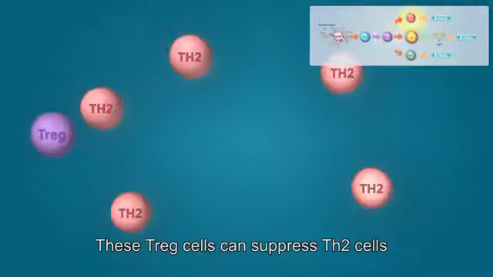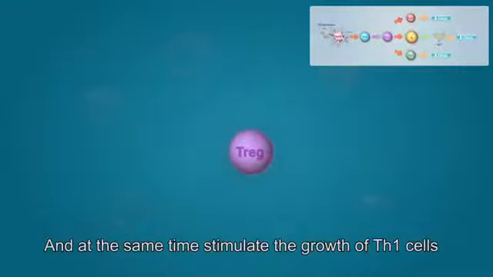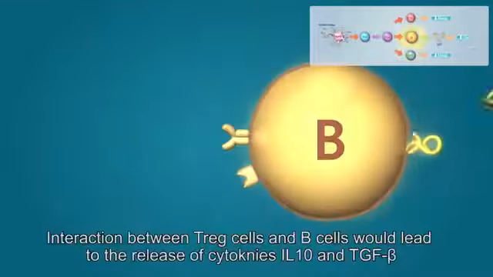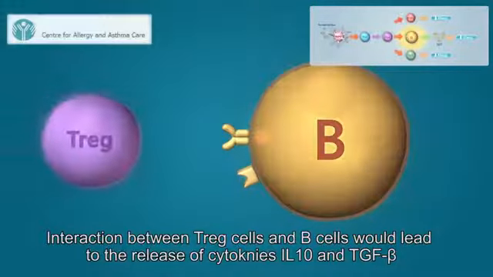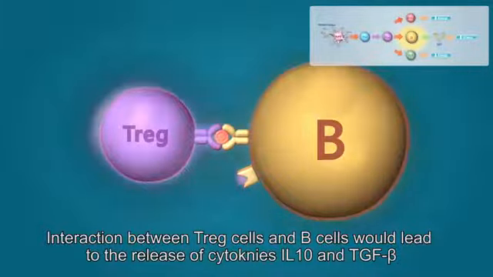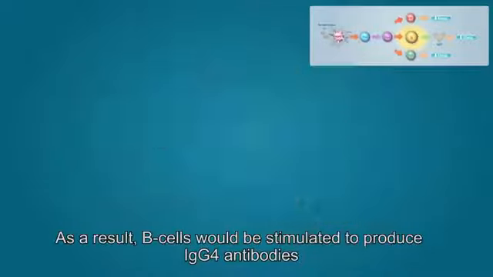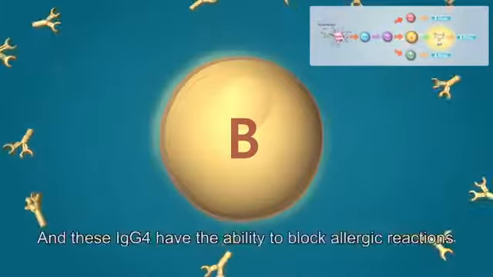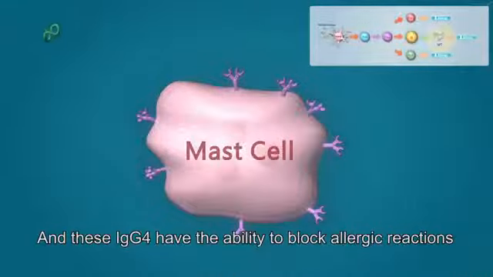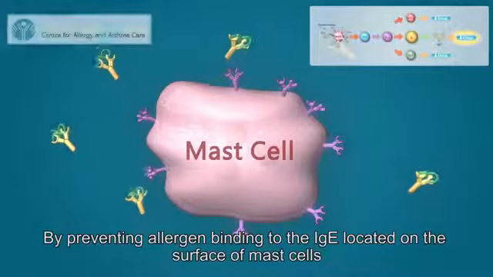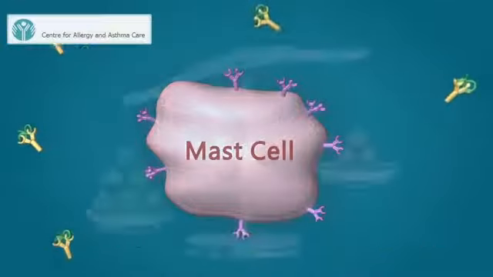These Treg cells can suppress Th2 cells and at the same time stimulate the growth of Th1 cells. Interaction between Treg cells and B cells will lead to the release of cytokines interleukin-10 and transforming growth factor beta. As a result, B cells will be stimulated to produce IgG4 antibodies, and these IgG4 antibodies have the ability to block allergic reactions by preventing allergen binding to the IgE located on the surface of mast cells.